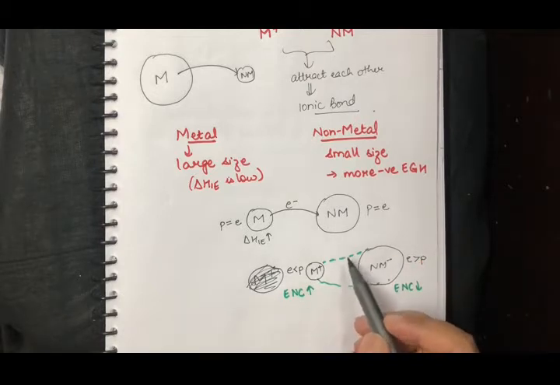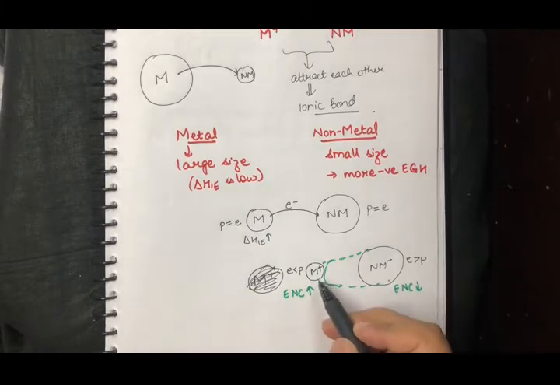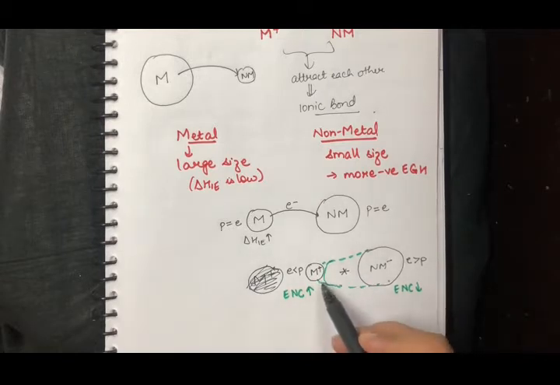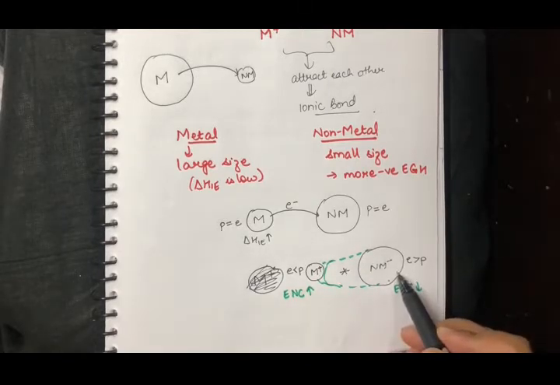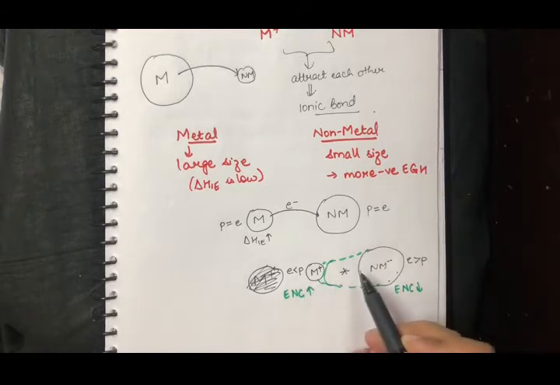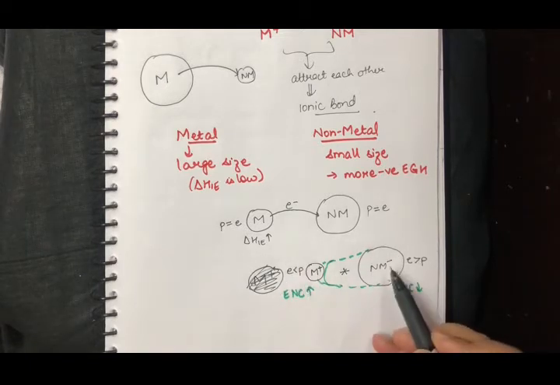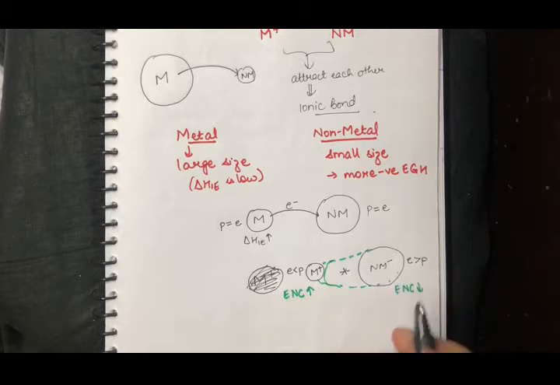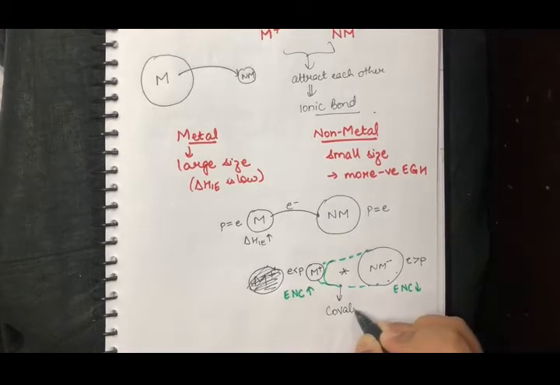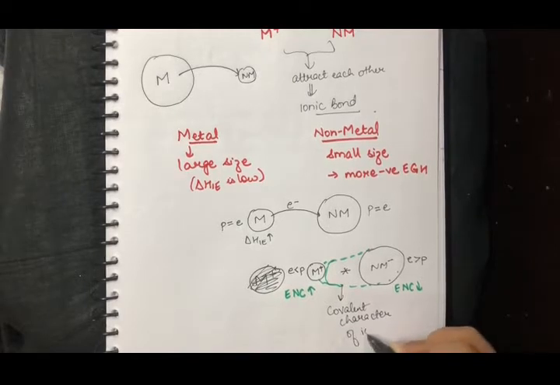So once the electron cloud has shifted like this, the electron that the metal gave to the non-metal here has come somewhere in between, because it has not been totally taken by the non-metal. Because as the electron went there, the effective nuclear charge increased. So now it has again tried to attract back its electron pair, which was supposed to be completely with the non-metal. That means the electron is coming to the center, which denotes the covalent character. Covalent character of the ionic bond.